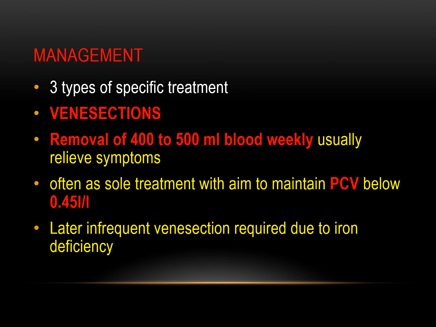There are three types of specific treatment. The first one is venesection. You can go with the removal of 400 to 500 ml of blood weekly to relieve the symptoms and to decrease the viscosity of the blood as well. Often as a sole treatment, with the aim to maintain PCV below 0.5 liter per liter, is one of the important findings for venesection. So with venesection, the main aim is PCV below 45.